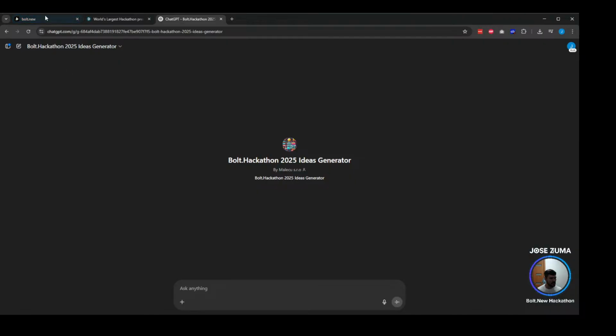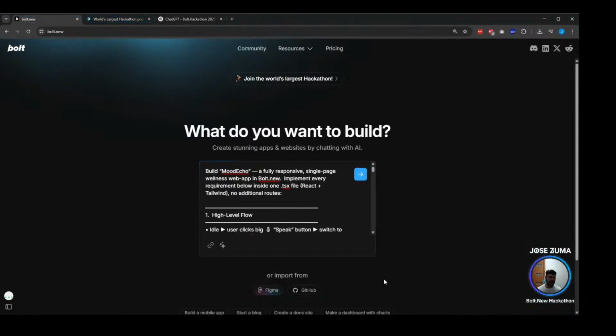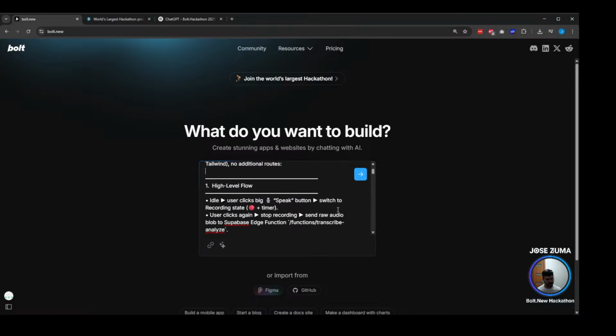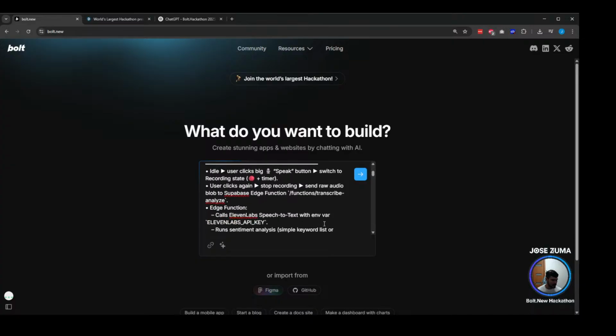Once you know the idea, you want to make sure to ask it for a very big and detailed prompt. Ideally, you want to use a very good model, possibly O3 in this case, and it's going to build you this. So what we will be building today is called MoodEcho. This is going to be a wellness web app. It's very simple, of course. We don't want to be dealing with a lot of features because of the purpose of this challenge.